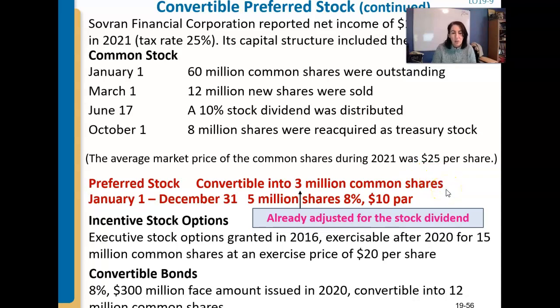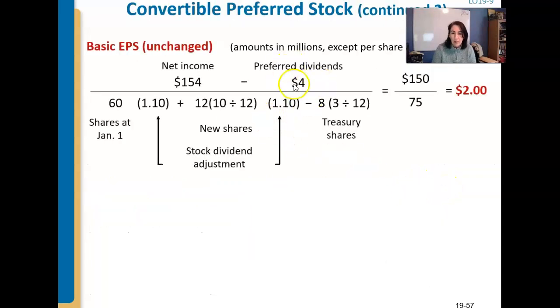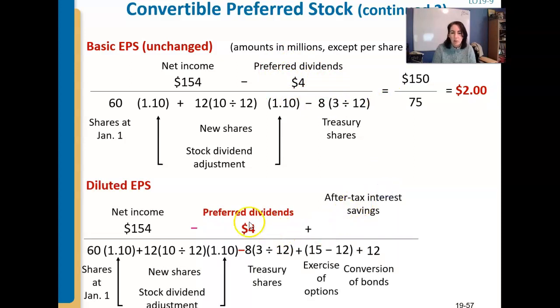So now, if we did this, the dividend is not going to be paid out anymore, and we will have more common shares. So that minus $4, that's going to go away. Heck, it's not making it go away.